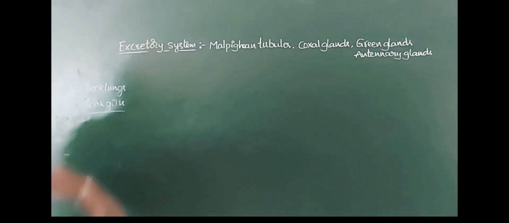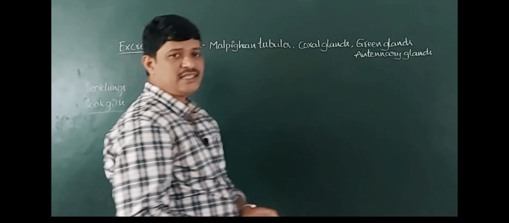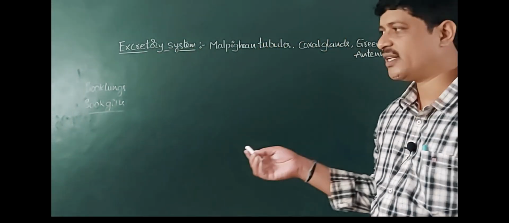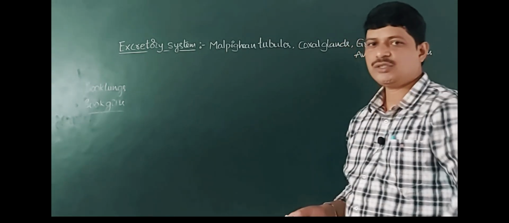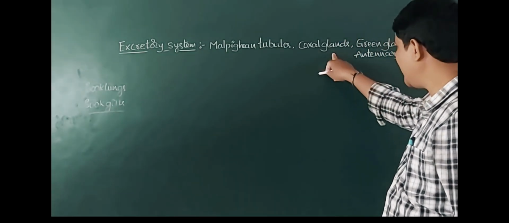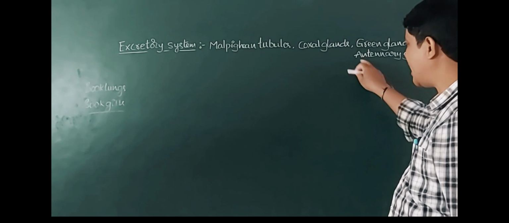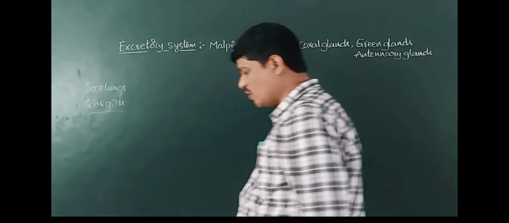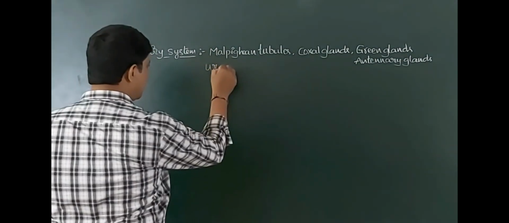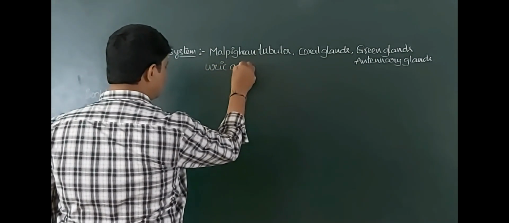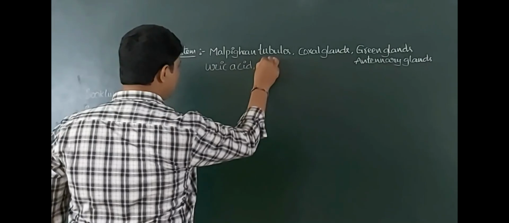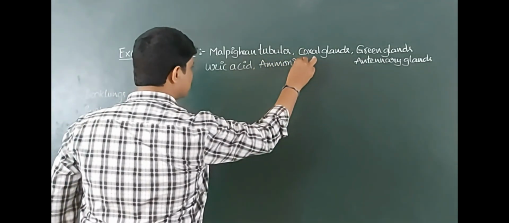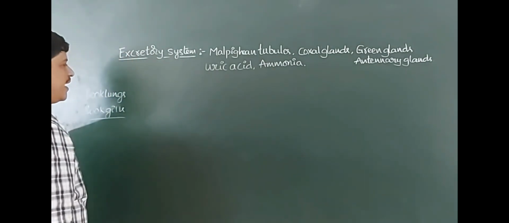Now coming to the excretory system. The excretory system of the cockroach includes different organs: Malpighian tubules, coxal glands, green glands and antennary glands. These act as excretory organs in these animals, which eliminate uric acid. Some animals excrete ammonia.